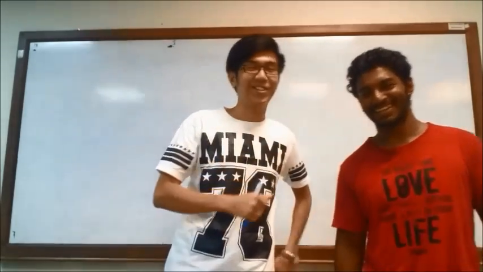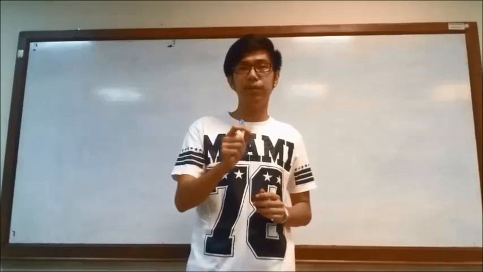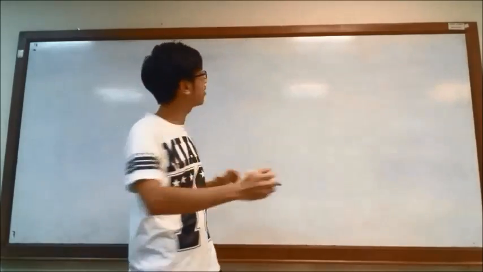Alright, ladies and gentlemen, today's grammar class we will be learning about countable and uncountable nouns.